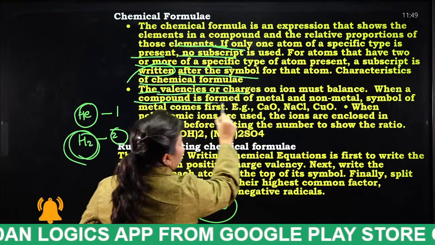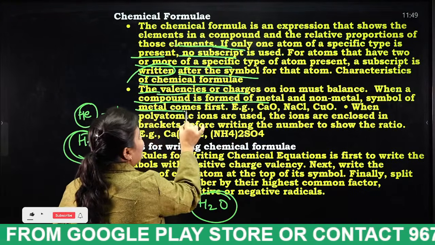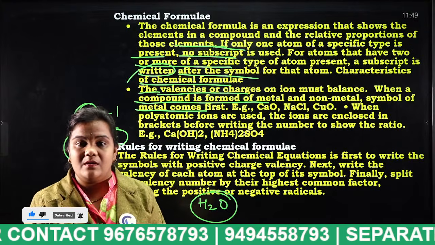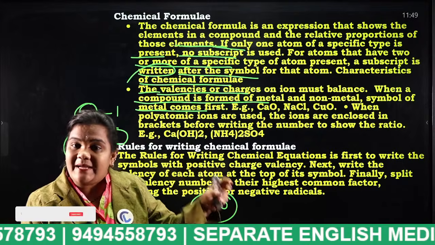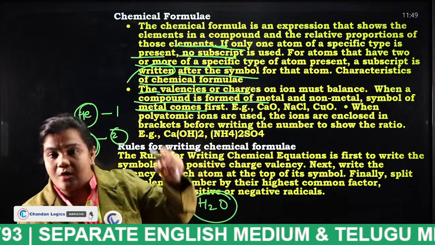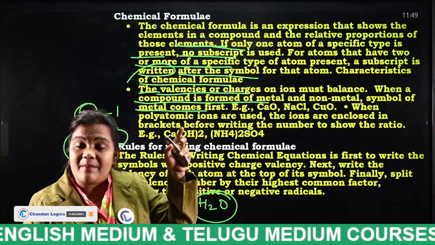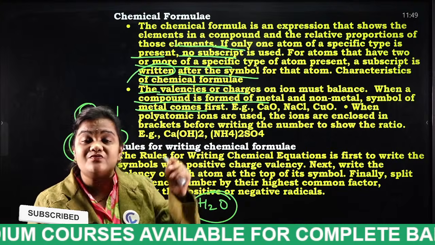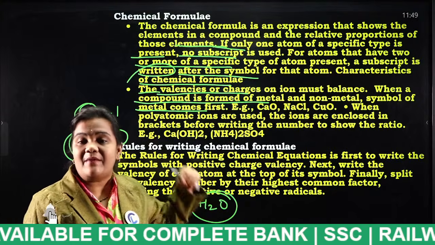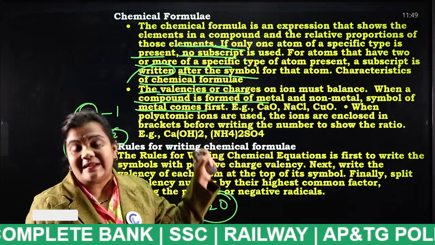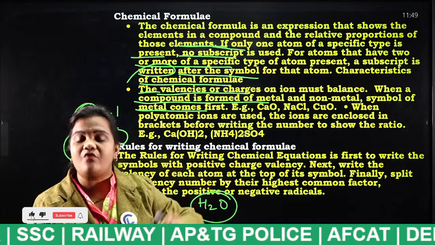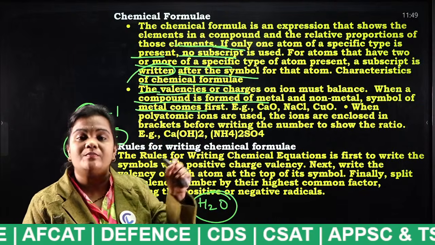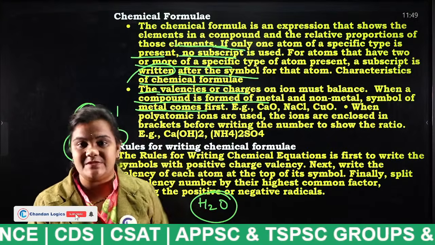When a compound is formed of metal and non-metal, the symbol of the metal comes first. This is also a very, very important rule to be remembered. If we are combining one metal and one non-metal, listen properly, students, you may have a doubt about which one to write first. If you are mixing metal with non-metal, in the chemical formula you must write the metal at first. You must mention the metal in the first place.